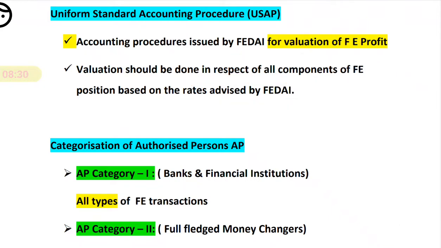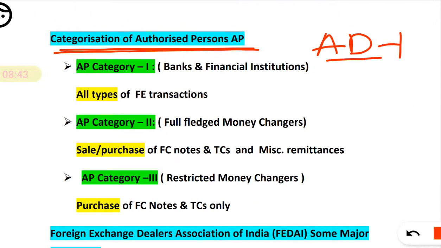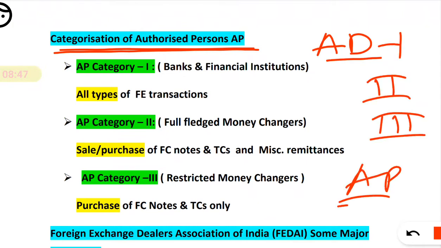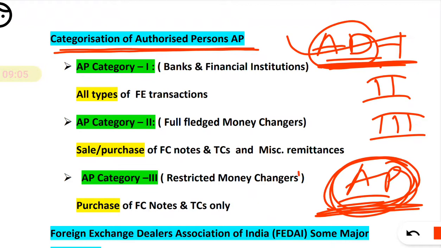Now friends, here we have to discuss the authorized person. Okay, so what is an authorized person? Somewhere you might read authorized dealer, that is AD1, AD2, AD3, right? So what is AD and what is AP? So friends, AD and AP are nothing but the same. Previously we were calling them authorized dealer. Now RBI calls them authorized person. Okay, so remember, authorized dealer and authorized person are the same. There is no difference in that.